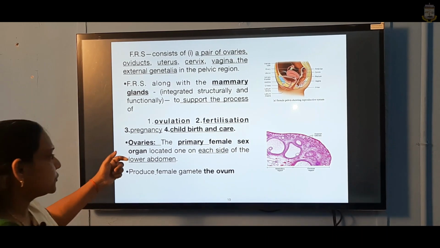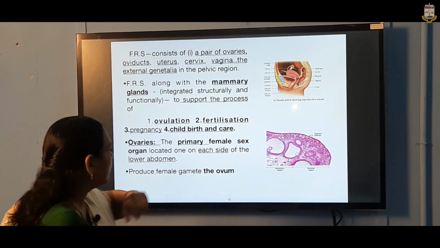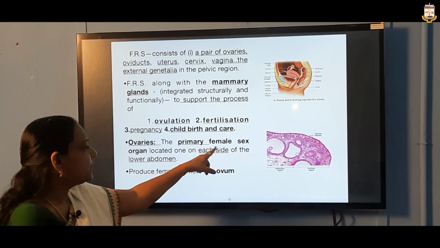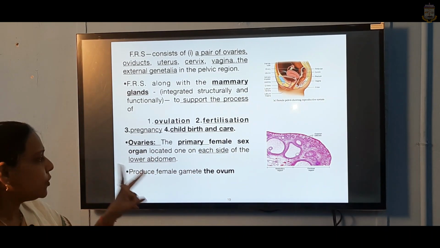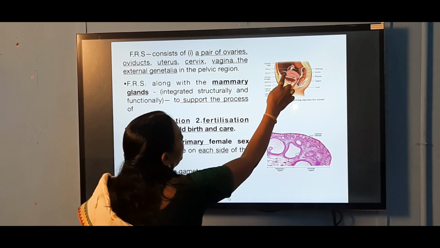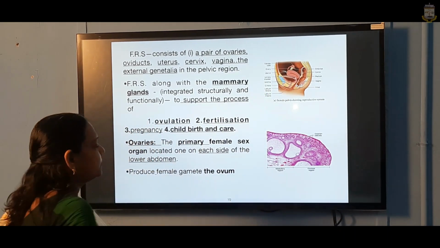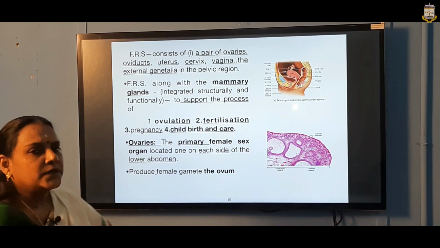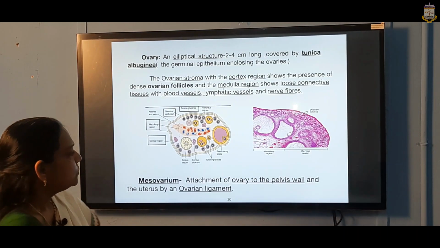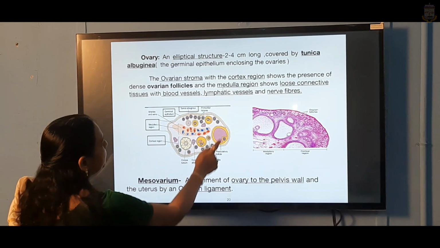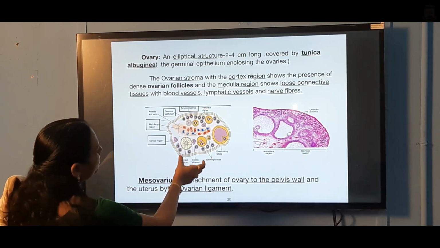So, let us see about the structure. Ovaries, see the picture here, are the primary female sex organs, located on each side of the lower abdomen. A pair is present here, see the picture given. Here the female gamete, the ovum, is produced. You see the picture of the ovary, it is an elliptical structure nearly 2 to 4 centimeters long,